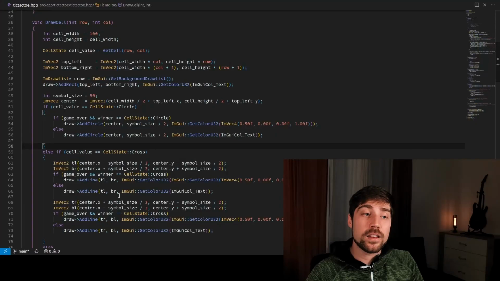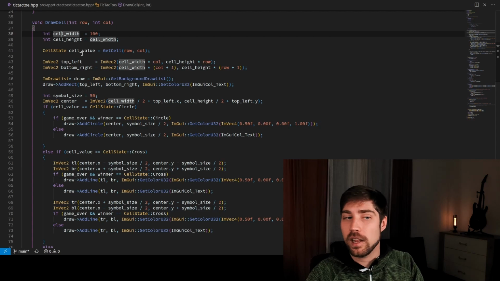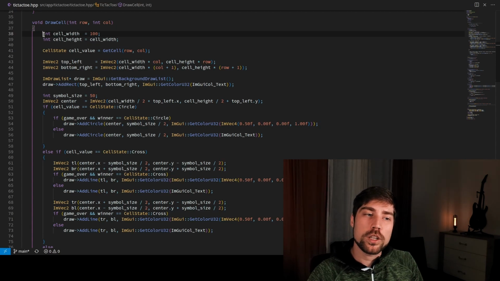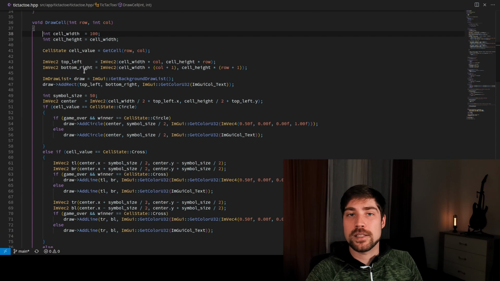While it doesn't affect performance of your code, it affects the readability, and again, a const is some intent. You basically can tell here for the cell width, for instance, that I never want to change it. And if I put a const here, I make this obvious from reading the code. And definitely good practice, and definitely something that you should do in your code. Make everything const that you can make const.